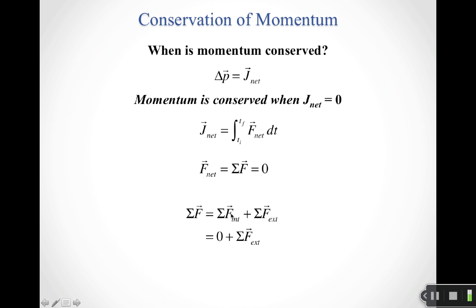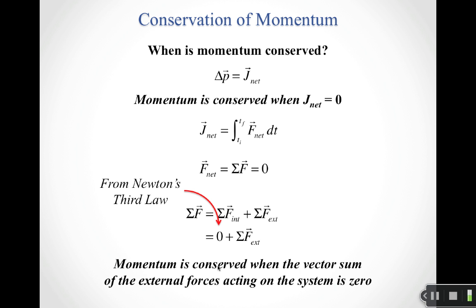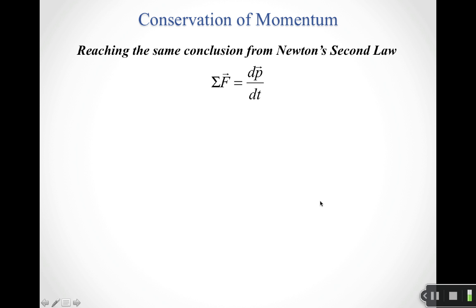Well, what Newton's third law tells us is, because for every force there's a Newton's third law pair, that as long as both things are inside our system, when you sum this up, this is always going to be zero. So the sum of all the internal forces within your system is always going to be zero because of Newton's third law. Which leaves us with this term. So that tells us that momentum is conserved when the vector sum of the external forces acting on the system is zero. So that's a situation where momentum is going to be conserved.